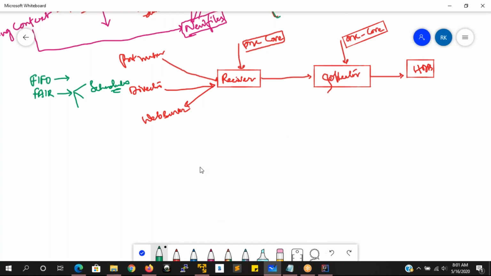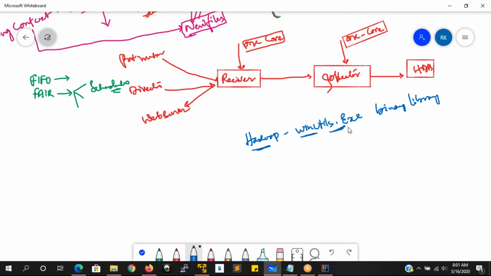You are going to see one message saying that the Hadoop winutils file is not available. The winutils.exe binary or library files are not available. This is the message that you are going to see: Hadoop winutils.exe. That means you have to add these Hadoop dependent jar files with the winutils.exe file.